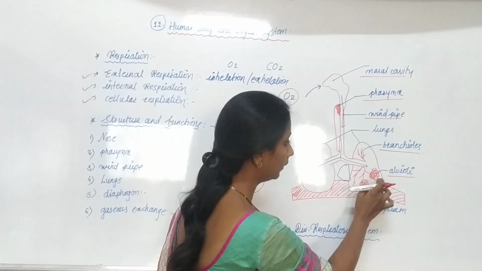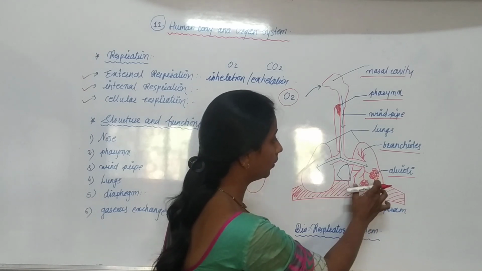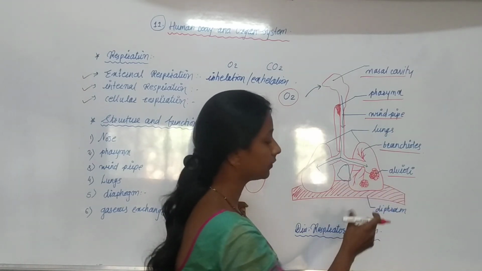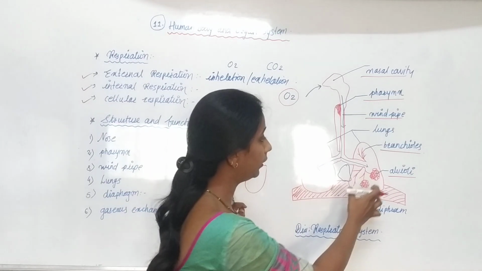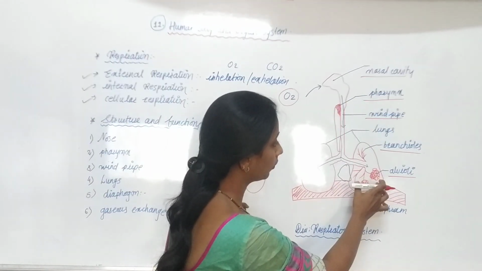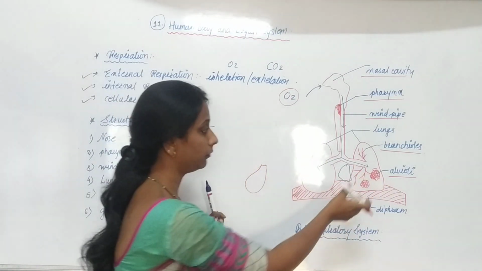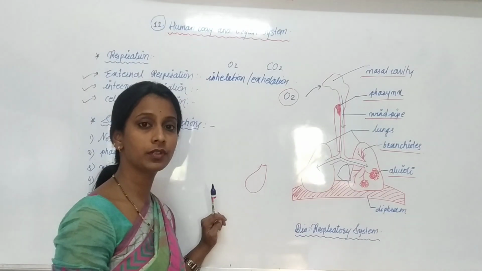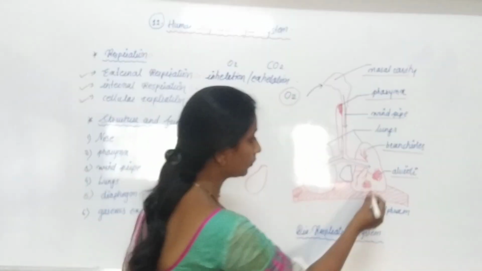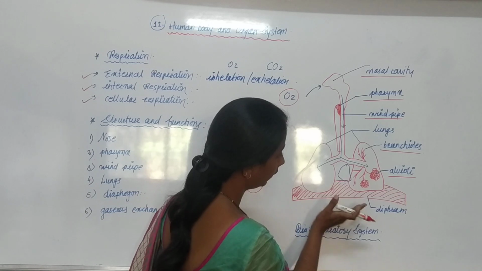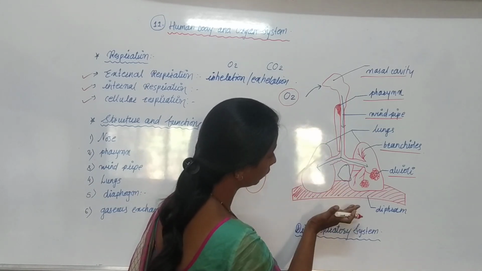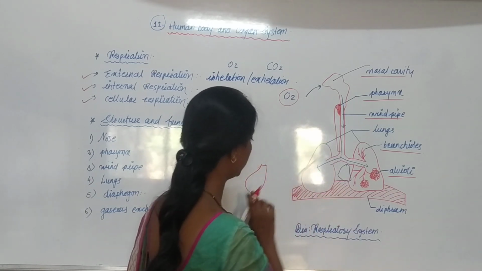Same like that, in the alveoli, when oxygen enters, they get larger, and when oxygen is removed, they come back to their original size. In this way, we inhale oxygen.